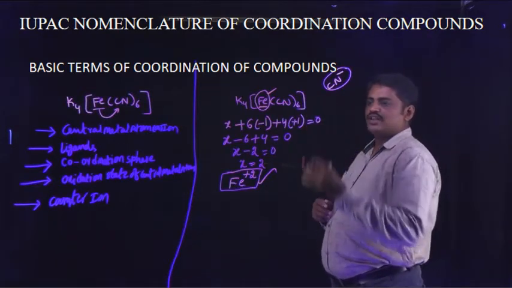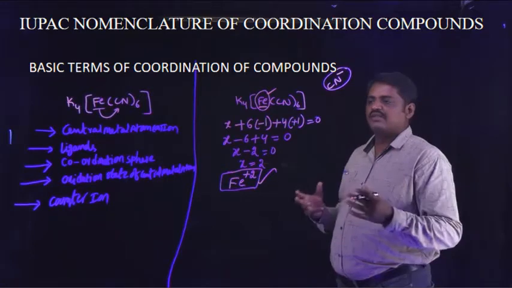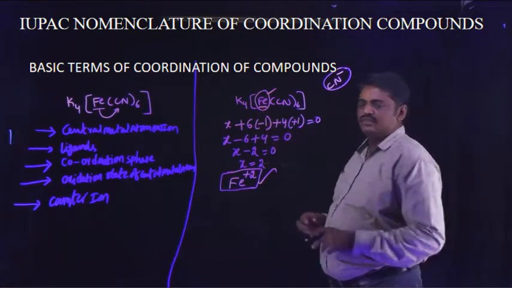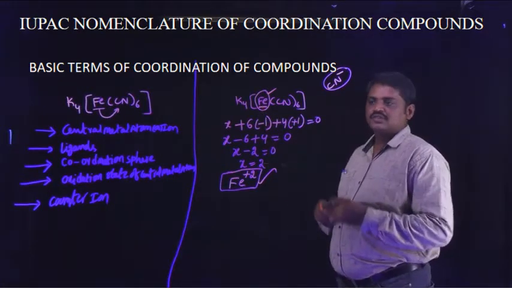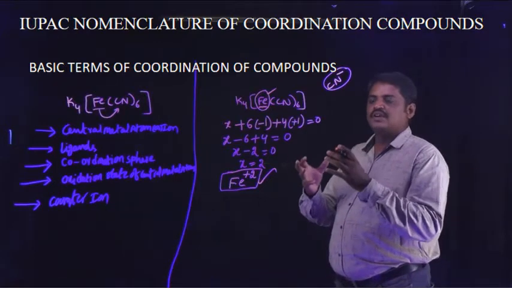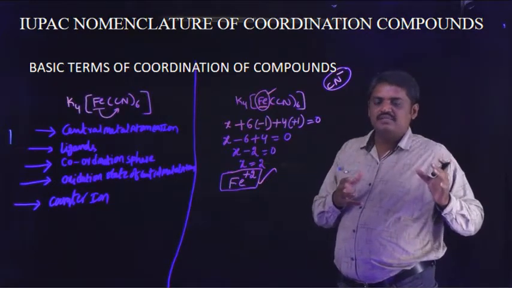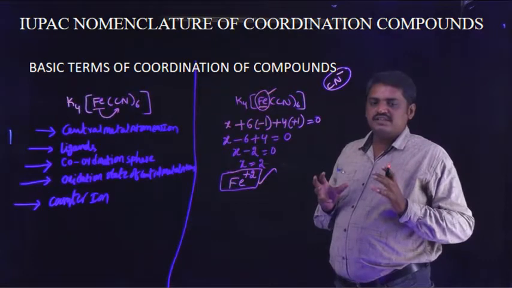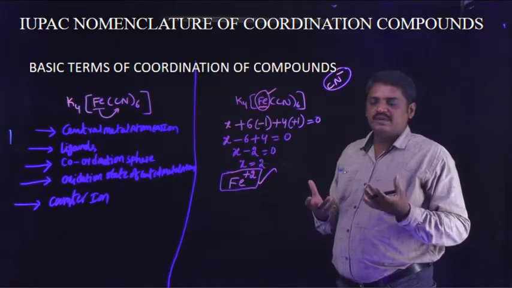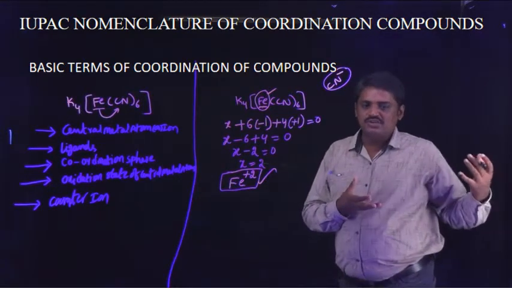So in this coordination compound, clearly observe the central metal atom is iron. Why? What is the reason? Iron is the central metal atom and cyanide is not the central metal atom. So why? What is the reason? Any central metal atom for different coordination compounds is observed.